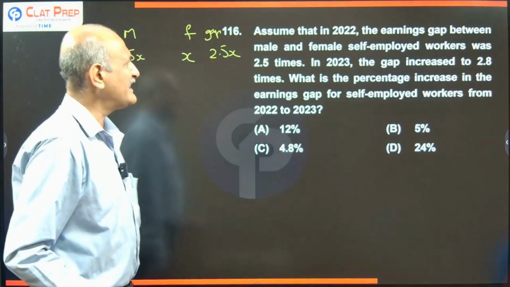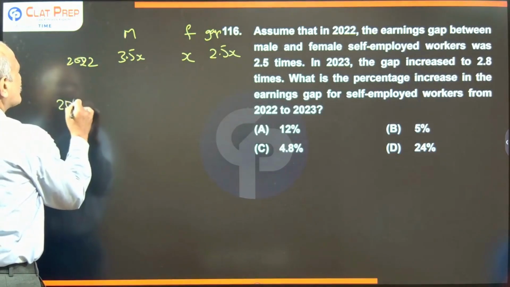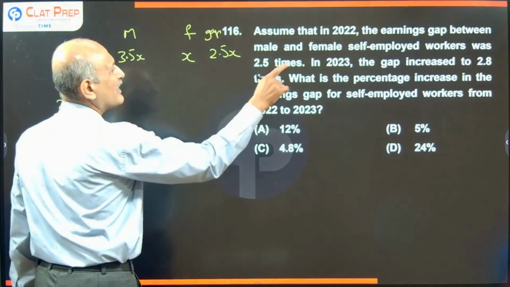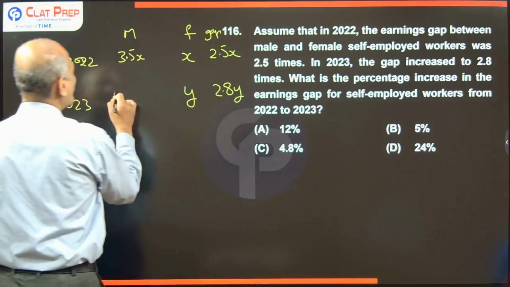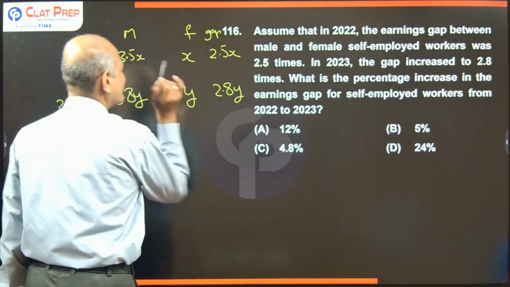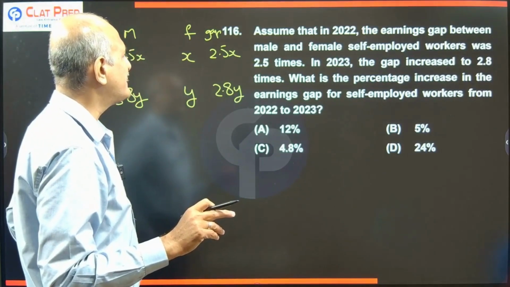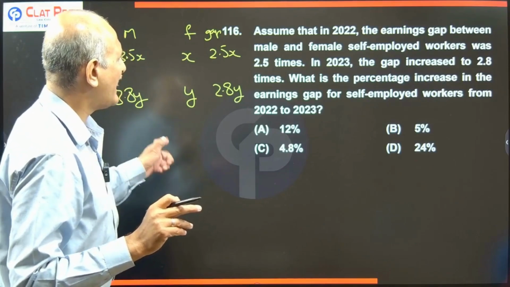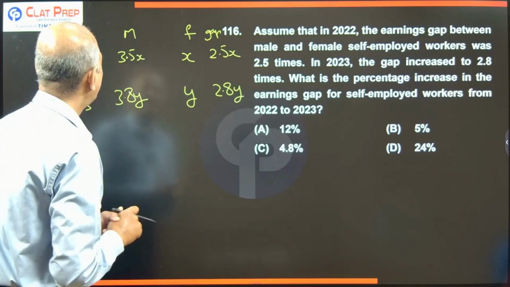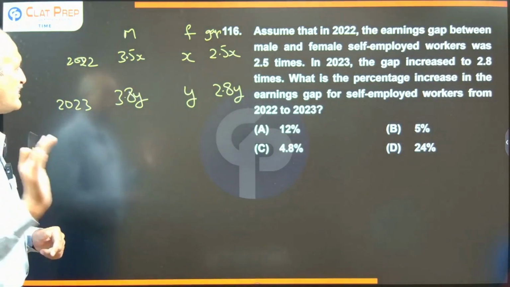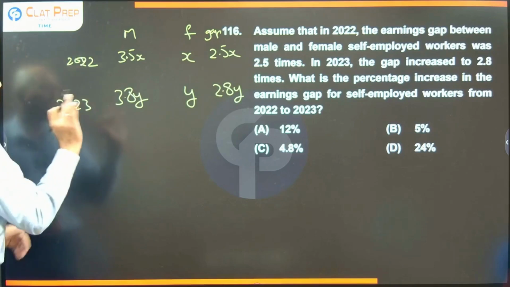Next one, in 23 here, the gap increased to 2.8 times. So in the year 2023, the gap increased to how much? 2.8 times. Had it been y here, I can tell it is 2.8y. So now this becomes how much? It is equal to 3.8y here, right? That's what we know. The question is asking, what is the percentage increase in the earnings gap for self-employed workers from 22 to 23 here. So now the question arises, a relation between x and y, that's what we are supposed to find. One more detail I want to look for.